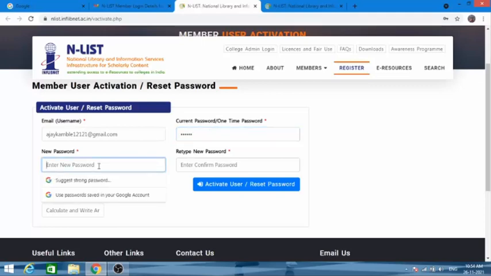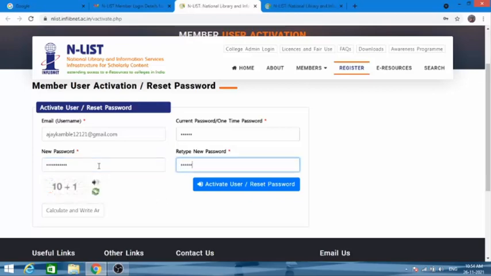Then I will put my own password here. Then they asked me to confirm the password. After this, you have to write whatever equation is given here. Now I have been given 10 plus 1, so 10 plus 1 is 11. I will write 11 here, and then I will click activate user.